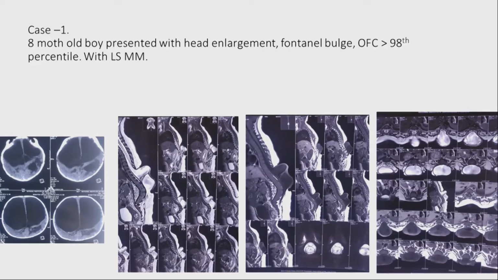This is a case of an 8-month-old boy presenting with head enlargement, bulging fontanelle, OFC more than the 98th percentile, with lumbosacral myelomeningocele. See, this patient has a big Chiari and syrinx, and septated hydrocephalus. So what can we do for these cases?